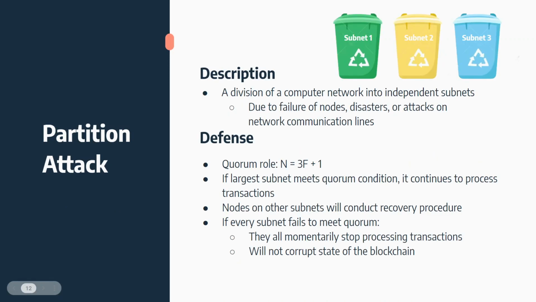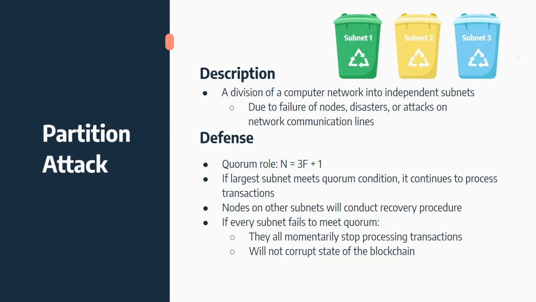A partition attack, or network partition, is a division of computer networks into relatively independent subnets due to the failure of nodes, disasters, or attacks in the network communication lines. Once again, we will be referring back to the quorum rule, as it is applied in this case.